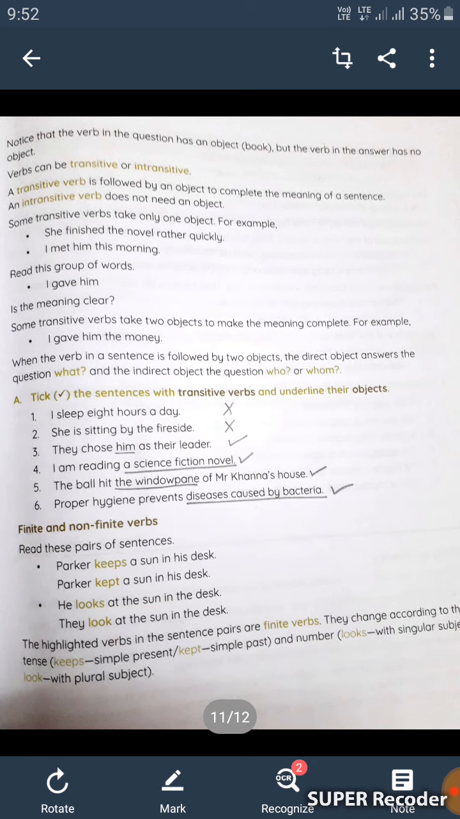Do you remember what transitive or intransitive verbs are? A transitive verb is followed by an object to complete the meaning of a sentence, and an intransitive verb does not need an object.